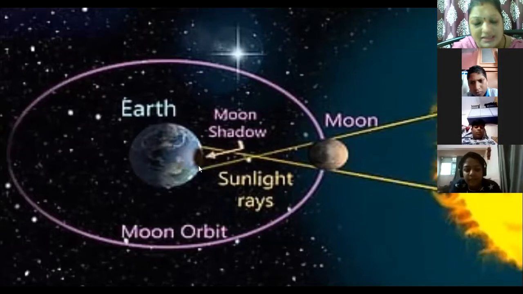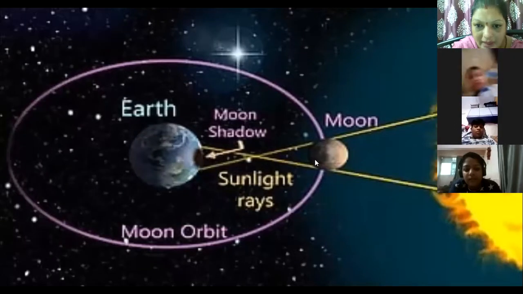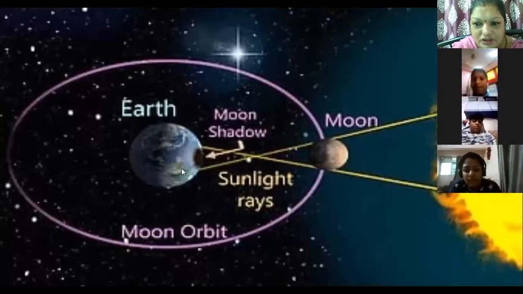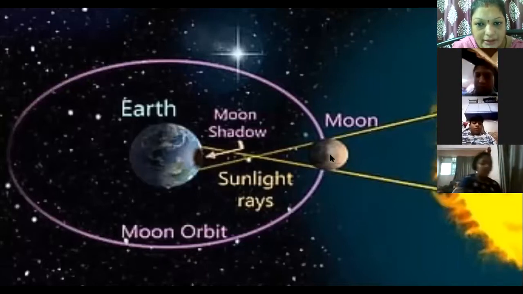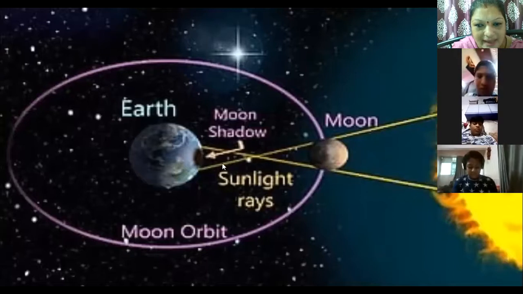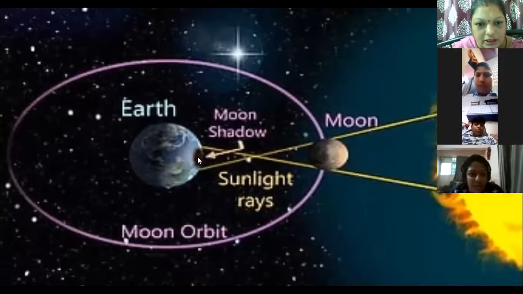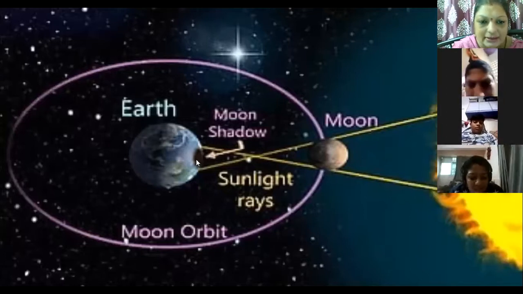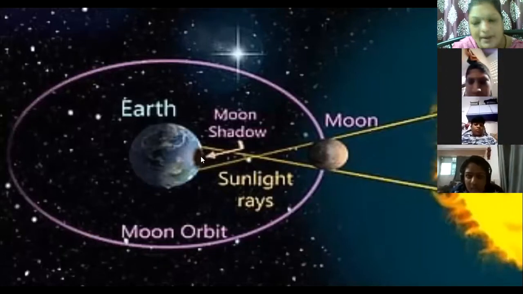Now this total and partial solar eclipse occurs when the moon is closest to the earth, perigee position. When the moon is in the perigee position, we can see the total and partial solar eclipse.